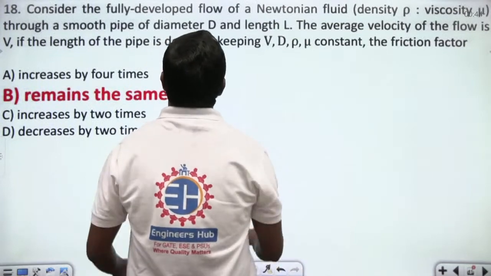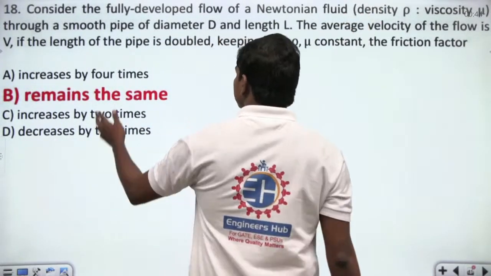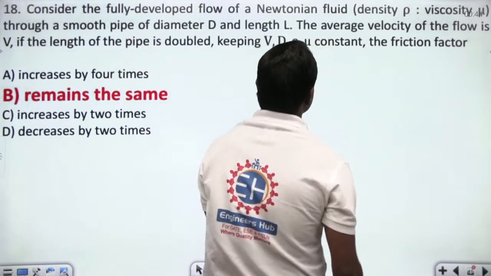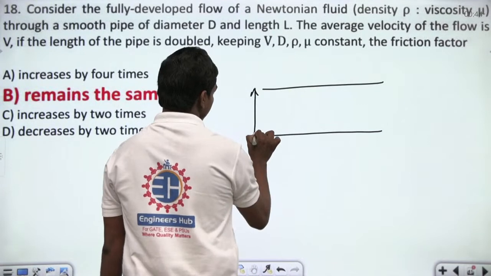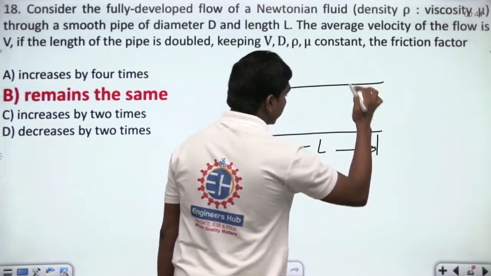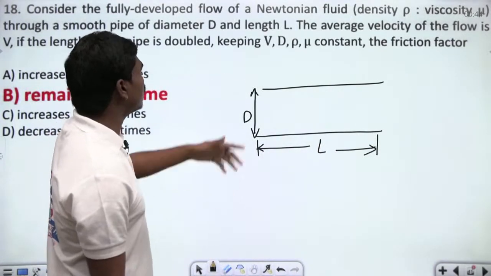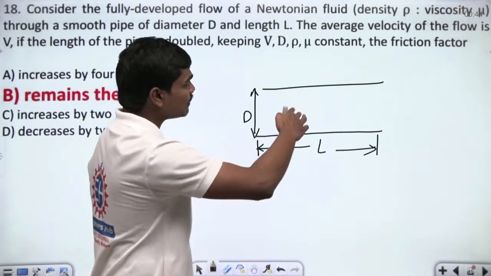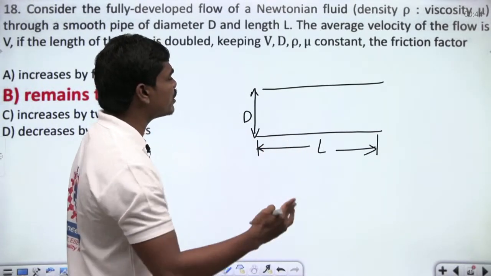Fine. Consider the fully developed flow of a Newtonian fluid of density rho, viscosity mu through a smooth pipe of diameter d and length L. So basically, there is one smooth pipe of diameter d and this length L. Then they are asking about this fully developed flow of a Newtonian fluid. The average velocity of the flow is V. If the length of the pipe is doubled, keeping V, d, mu, rho constant,